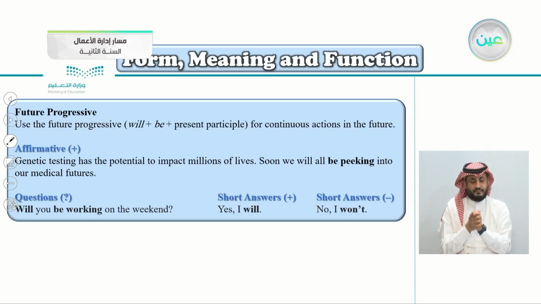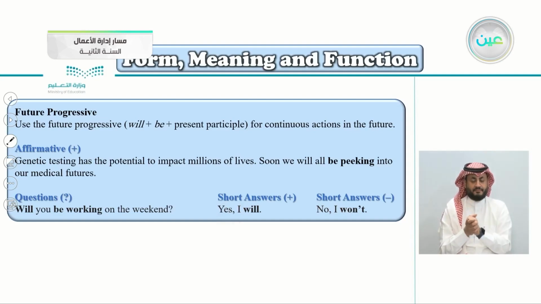This is the question form here. Will you be working on the weekend? We start with the auxiliary verb, of course. Will, and then the subject here, you, be working on the weekend. Of course, the short answer: if it's positive, yes, I will, and if it's negative, no, I won't. So this is the future progressive.